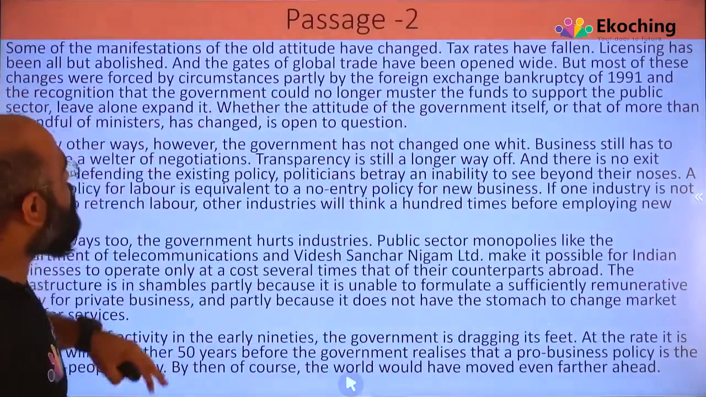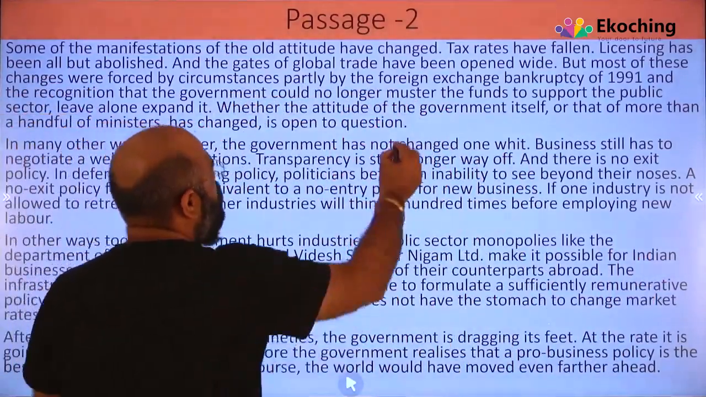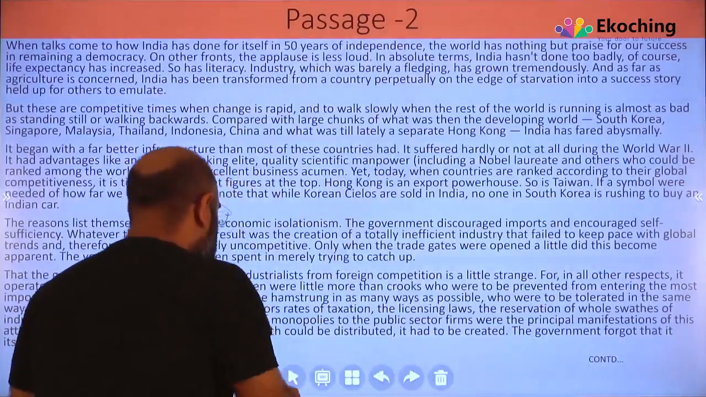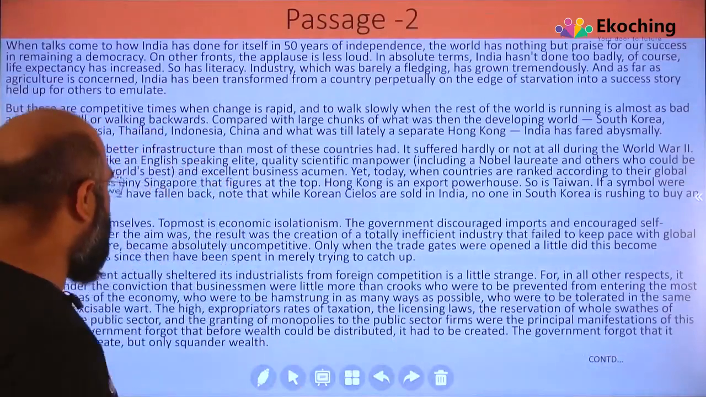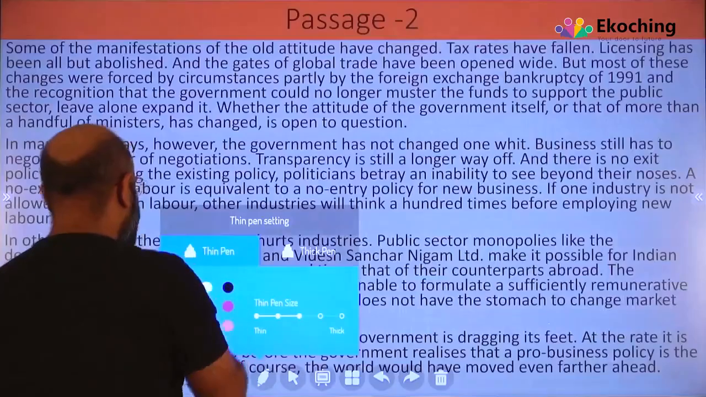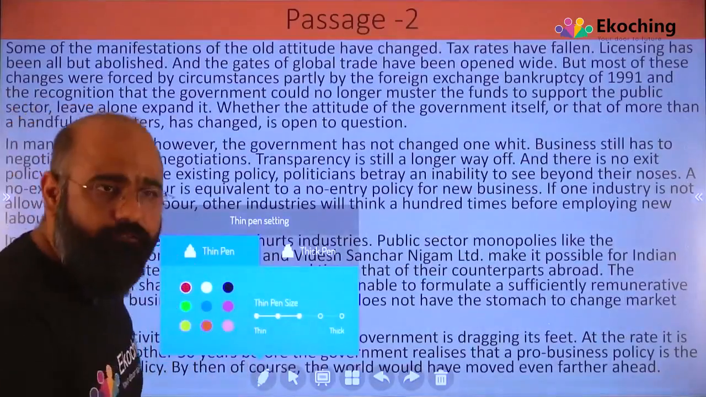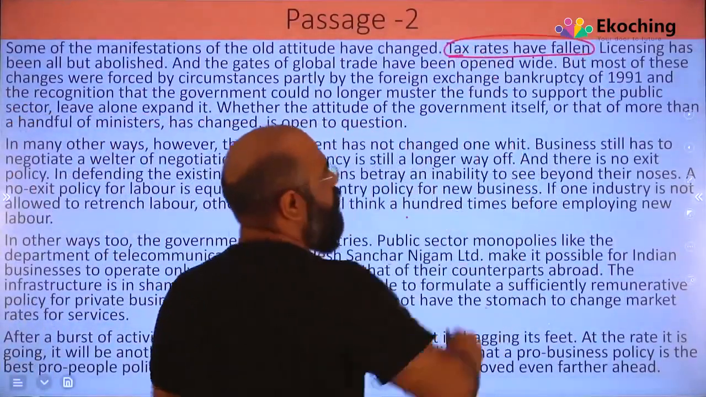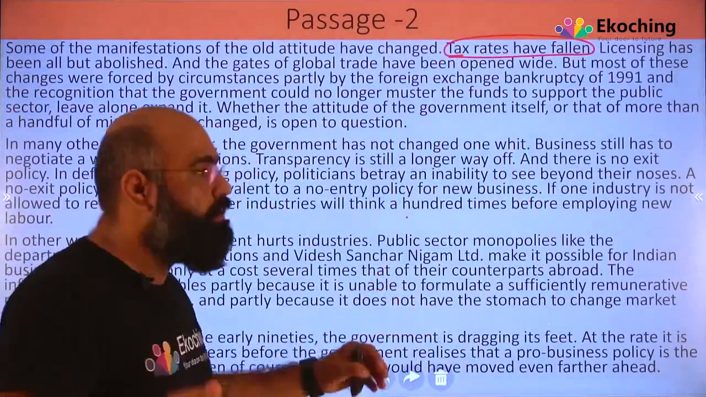Some of the manifestations of the old attitude have changed. Now they are saying some of the attitudes have changed. How they have changed, what exactly has changed, we are talking about that. Let's talk about what has changed and why. Tax rates have fallen. Now what they are talking about is that tax rates have now fallen. गिर गए हैं tax rate.